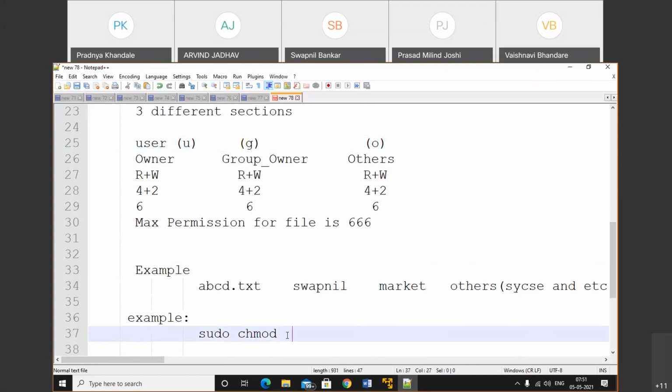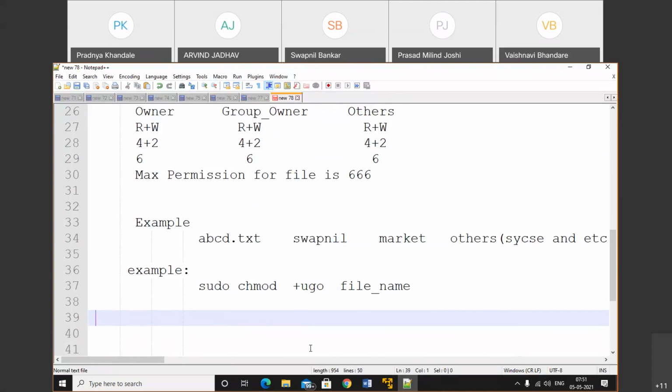Okay. So now in the above file, here I will provide u, g, o, and then that file. This is the way by which we can set the permissions. Okay, so let's take one example.